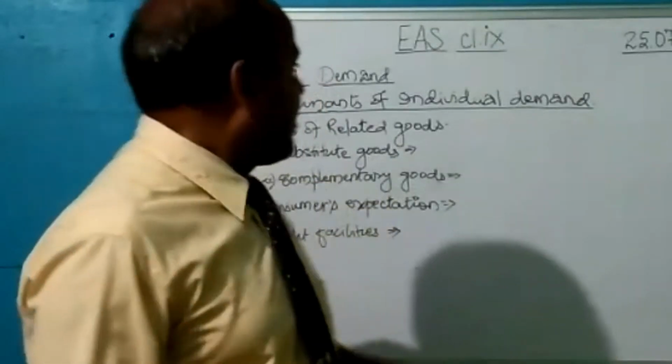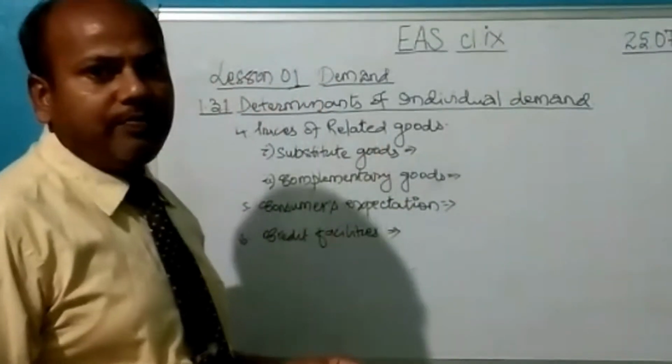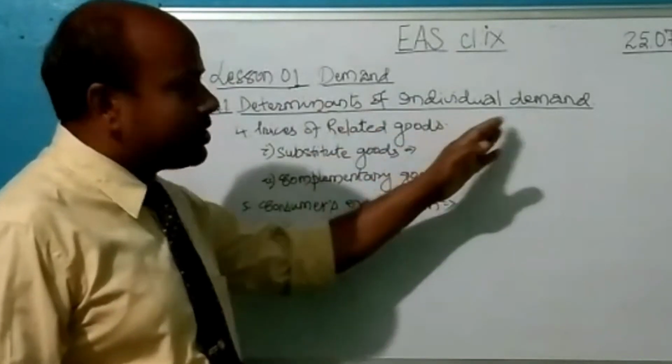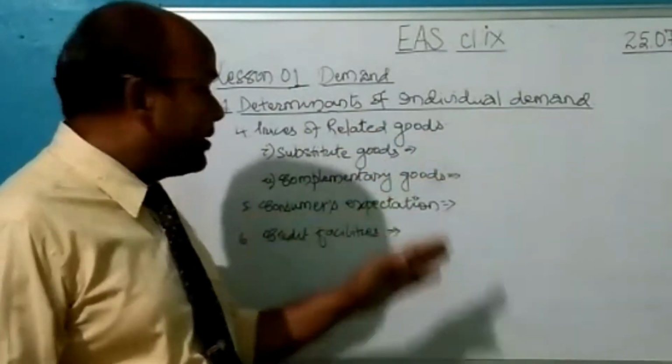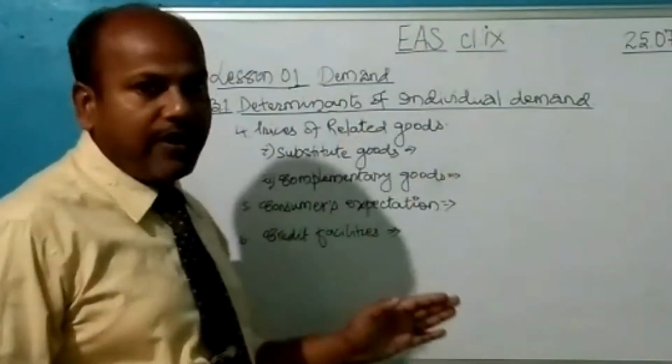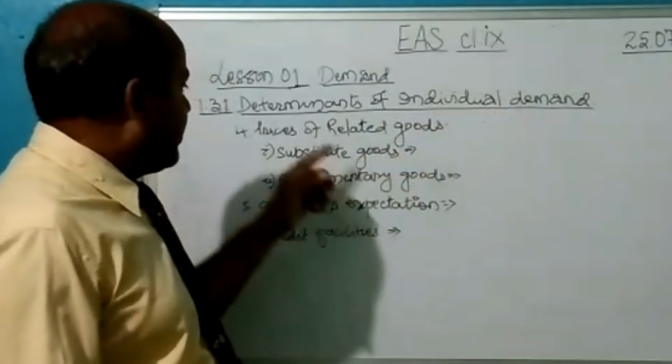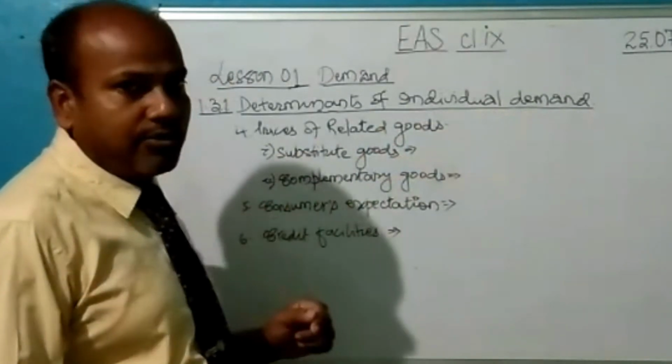Welcome back, dear children. In the previous video clip, we had completed the first three factors that determine the individual demand. Now in this clip, we shall discuss three more factors that determine the same individual demand. Point number 4, price of related goods.